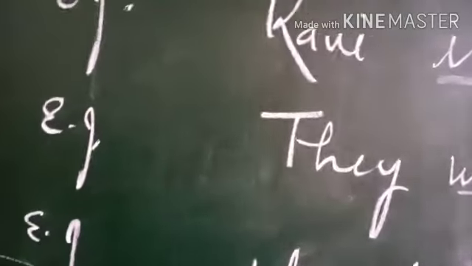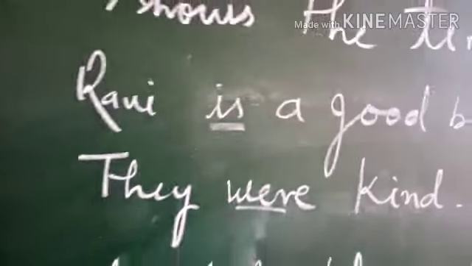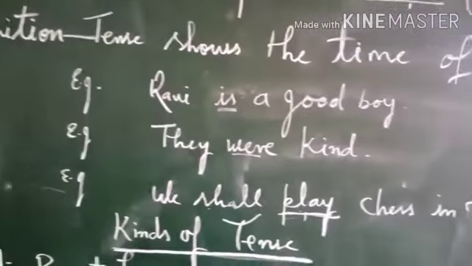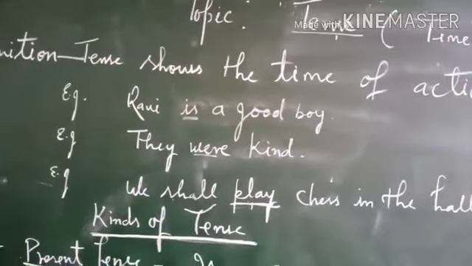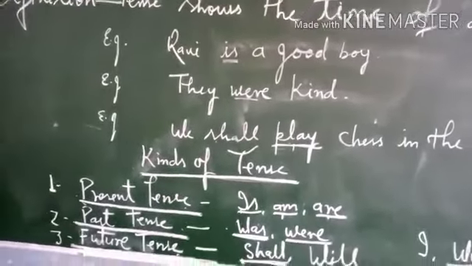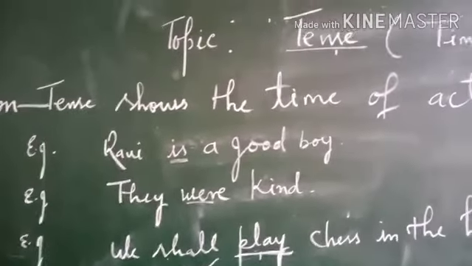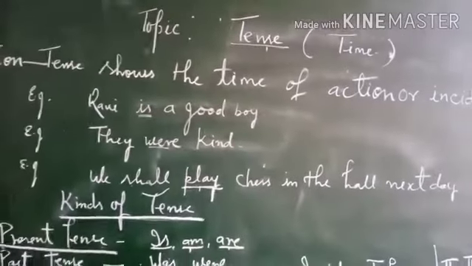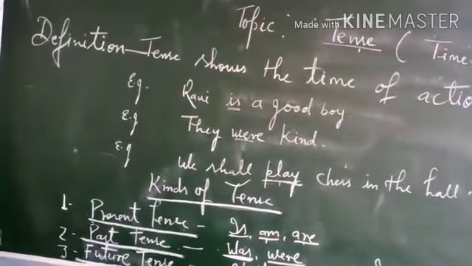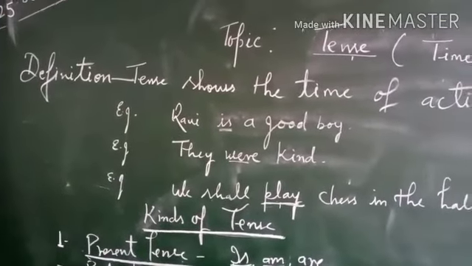In present tense, the action shows in present time. In past tense, the action shows in past time. And in future, the action shows in future time. So all three examples you have seen: Ravi is a good boy, they were kind, we shall play chess in the hall next day. They show present tense, past tense, future tense.